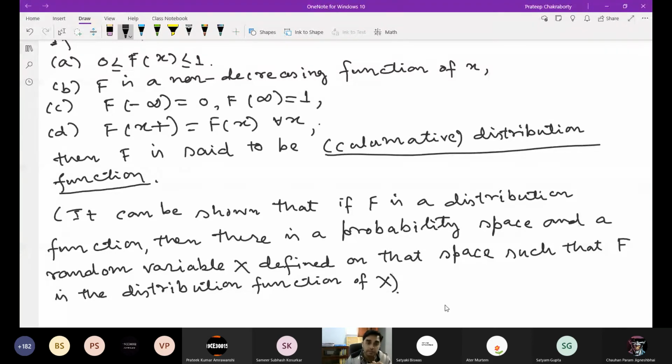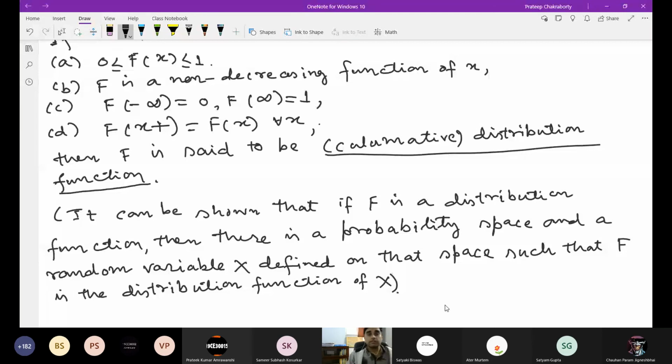And if a function is given which has these four properties, from that you can get a probability space and a random variable X, and from this random variable you get the distribution function, which is the same as the given function.